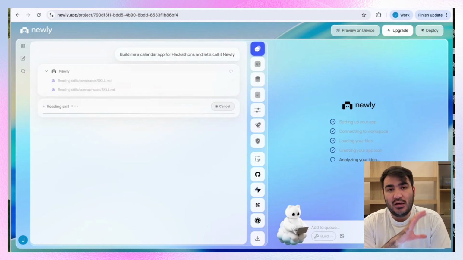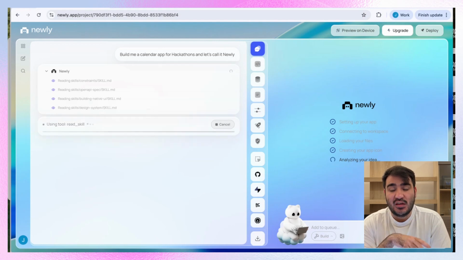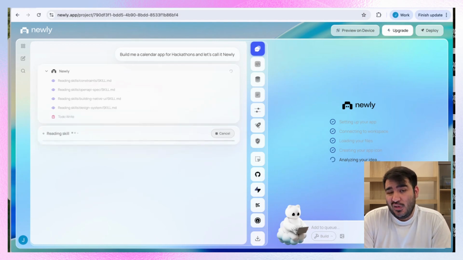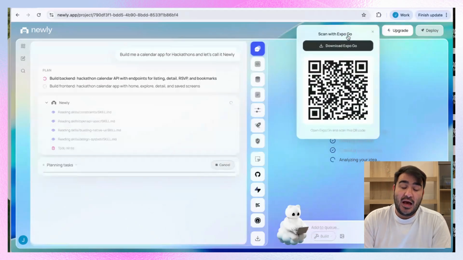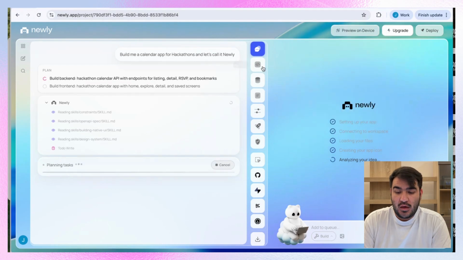So one calendar dedicated to my hackathons, and I can have this on my local device, so I don't need to push it to the App Store or Play Store. I can use it via TestFlight, or I can just have the APK and use it on my Android phone. Or actually, I can just use the app via the Expo Go link. So that's it. Let's wait and see what AI will build for us.